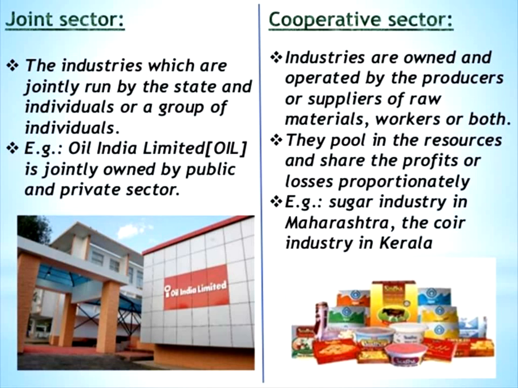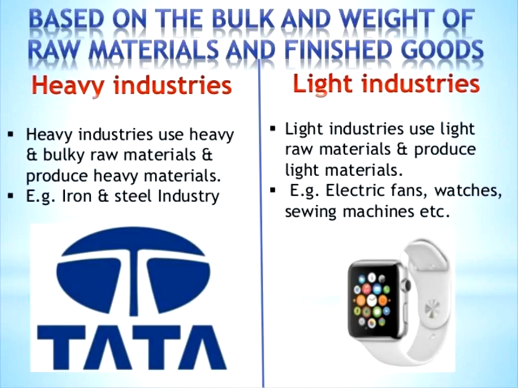In Tamil Nadu, we also have weavers cooperative societies, and they are producing in the cotton textile industry. These weavers groups are also set up as a cooperative sector in the cotton textile industry in Tamil Nadu. That is the cooperative sector, owned and operated by the producers of the raw material.